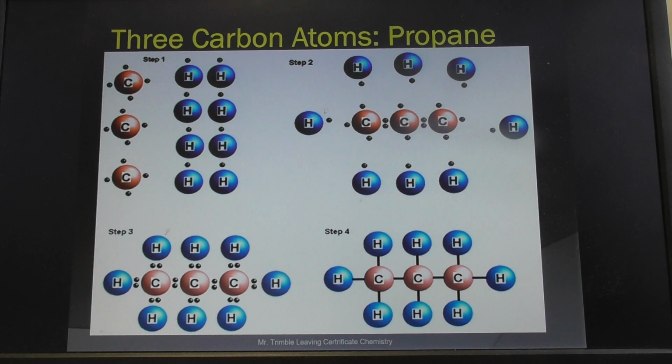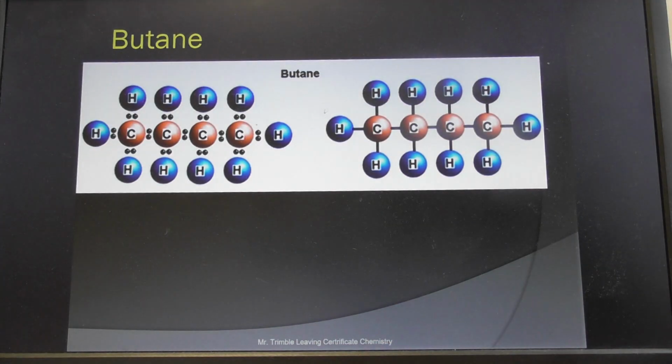Propane, you see it starts building up then. There you have propane. So now we have the correct number of hydrogens here. And that again is 3D. And they're all single bonds again. Now obviously this is drawn out very much. I mean, you can go straight to them after a while.